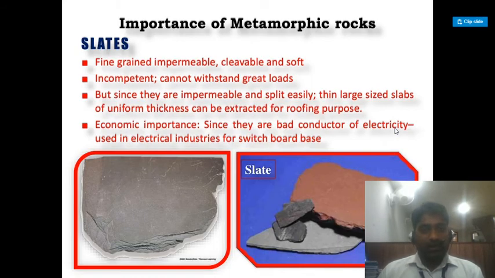Slate: fine grained, impermeable, cleavable and soft. Incompetent, cannot withstand great load, but since they are impermeable and split easily, thin large sized slabs of uniform thickness can be extracted for roofing purposes. Actually this is the field application. You can use the slate for roofing purposes. Economic importance: since they are bad conductors of electricity, they are used in the electrical industry for switchboard bases.